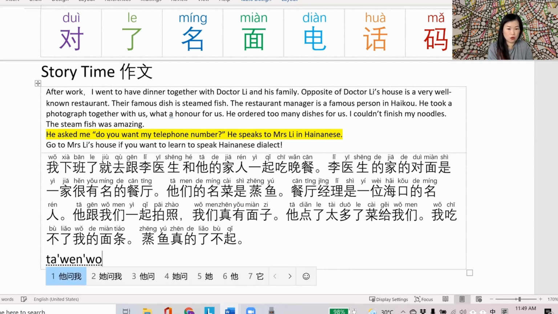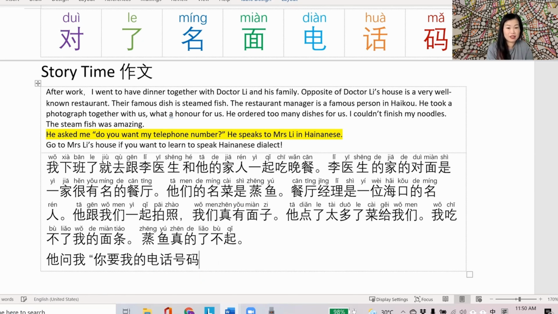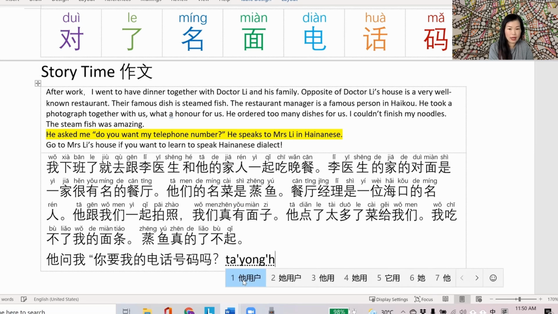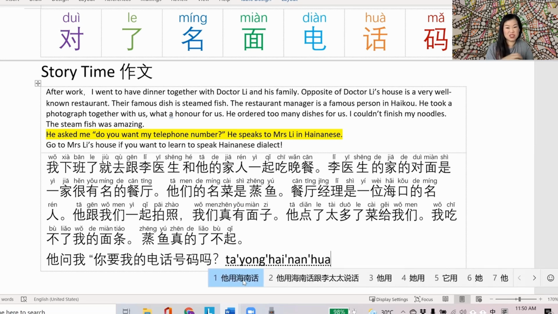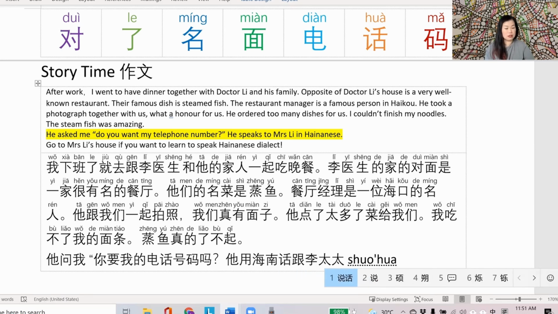Okay, next bit. He asked me, do you want my telephone number? 他问我你要我的电话号码. And because it's a question, ma. 你要我的电话号码吗？他用海南话 So he's using Hainanese 跟太太说话. So okay, the translation is a little bit different.